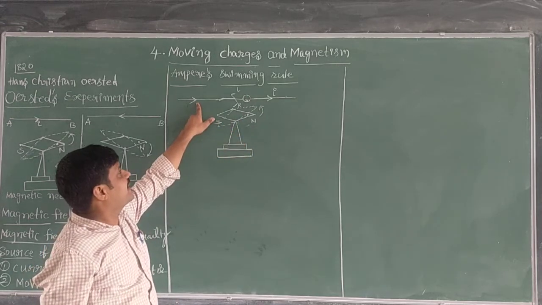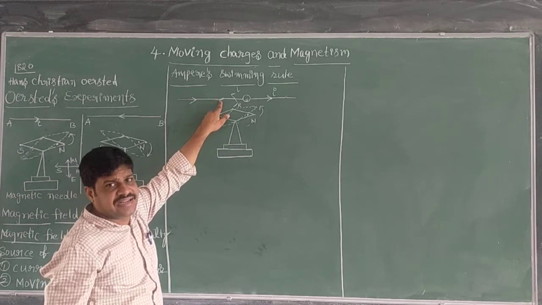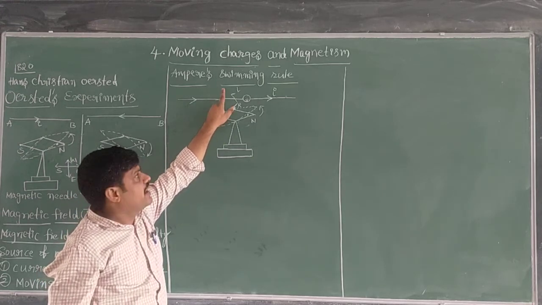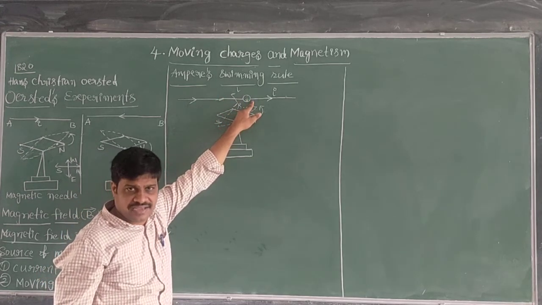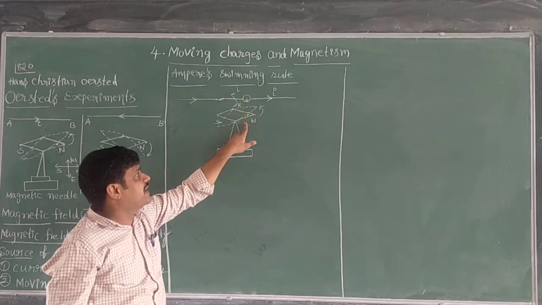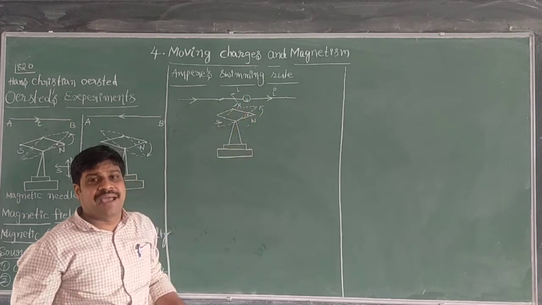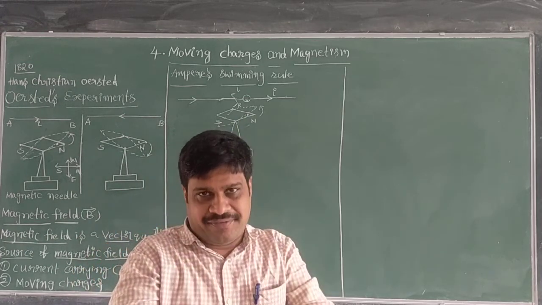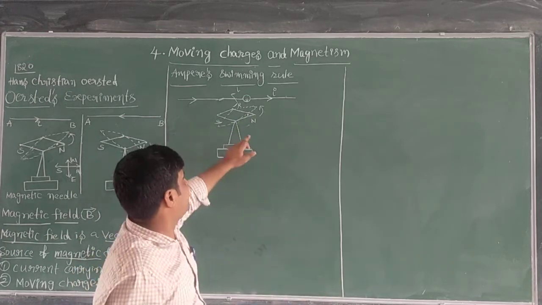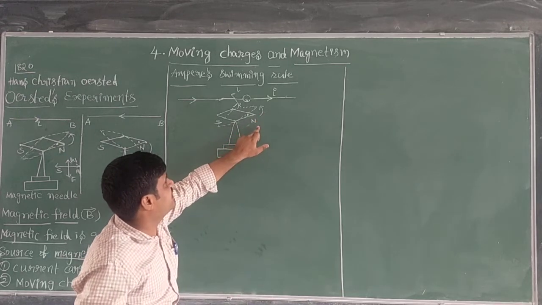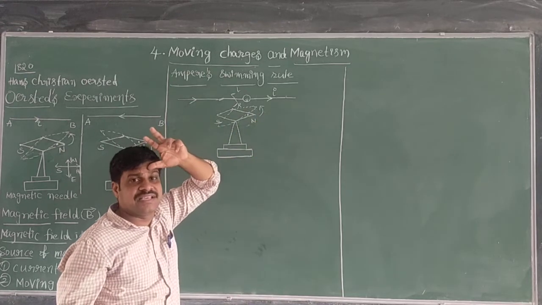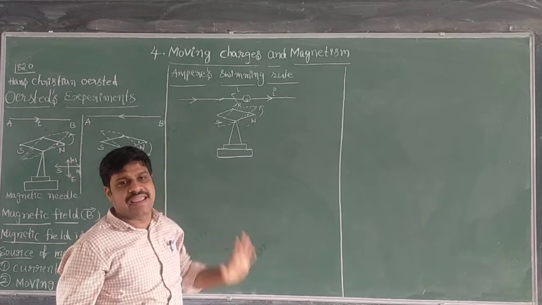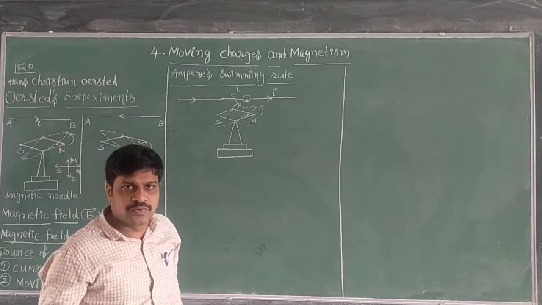If the current enters at his feet and leaves at his head, then the north pole of the magnetic needle is deflected towards his left. That is the direction of the magnetic field. This is Ampere's swimming rule.